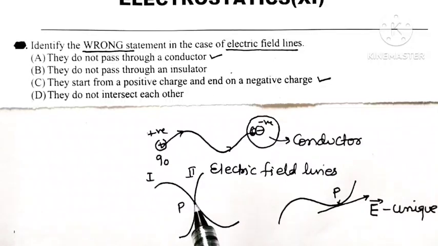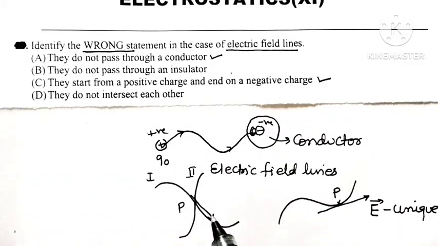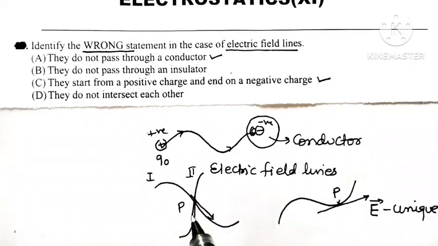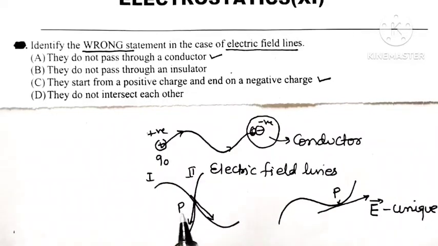If electric lines of force intersect each other at point P, it means P is a point on the first line of force as well as on the second line of force, so we can draw the tangent. Say the first tangent is drawn along this direction by assuming P is a point on the first line of force, and the second tangent will be drawn in this manner by assuming that P is a point on the second electric field line. Means here that the point of intersection has two directions for electric intensity, which is against the rule, against the law, because electric field intensity has a unique direction.